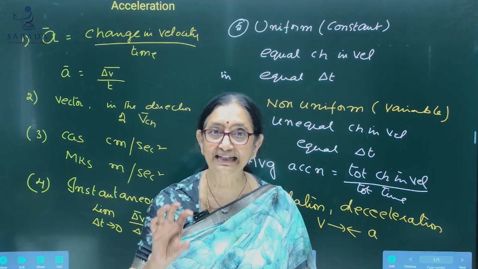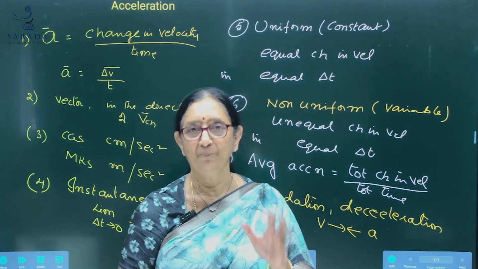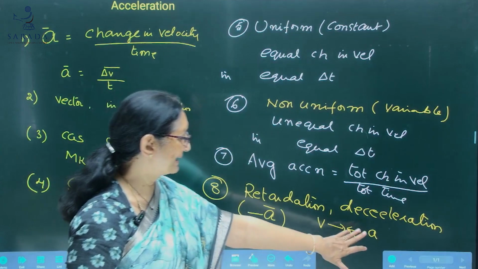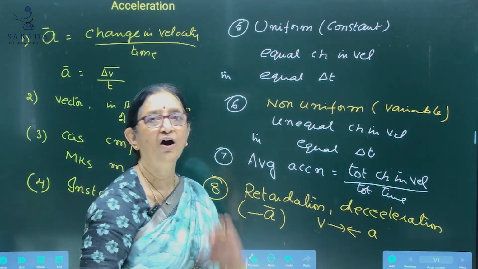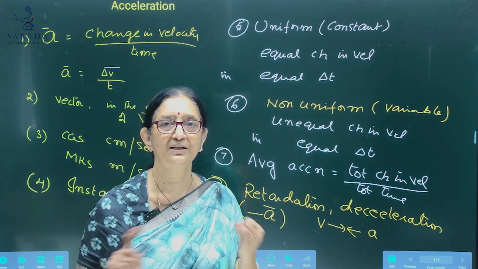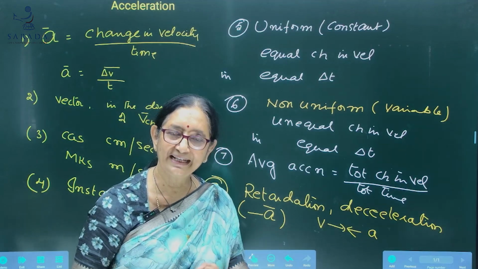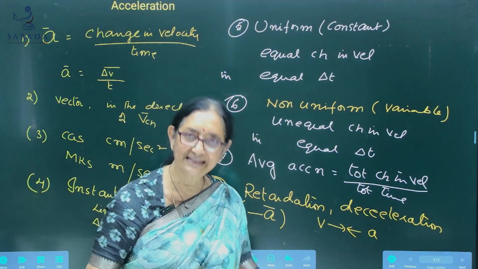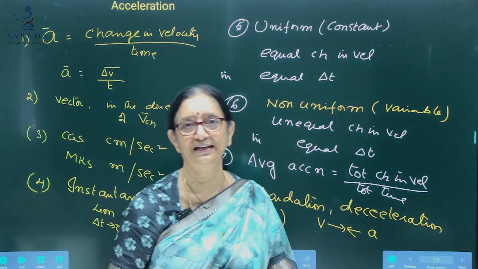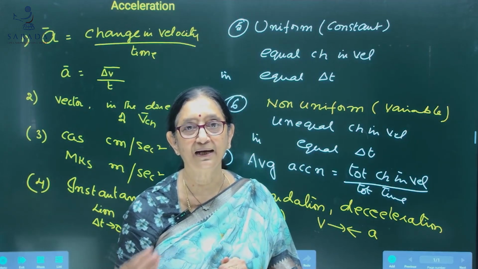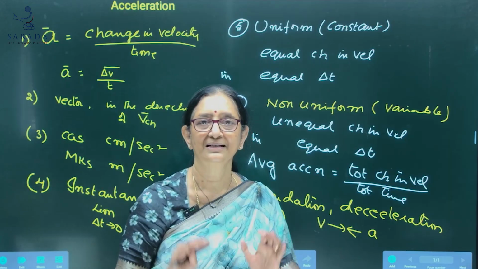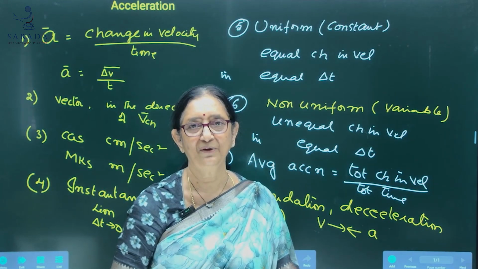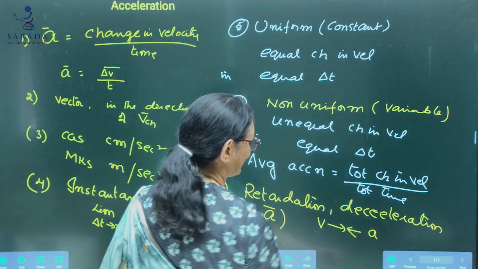Brakes decrease the speed of the body, or brakes apply acceleration in a direction opposite to the velocity. So in retardation, or deceleration, or negative acceleration, the direction of acceleration is opposite to the instantaneous velocity. So the speed of the body decreases with time. Okay, so that is about acceleration.